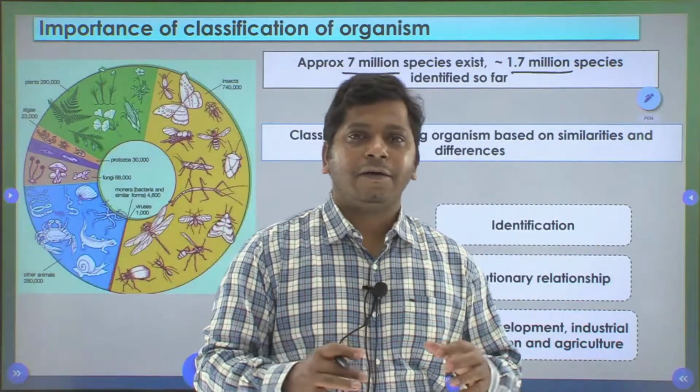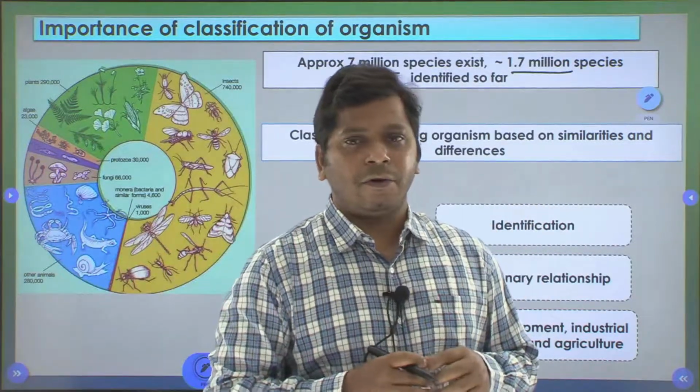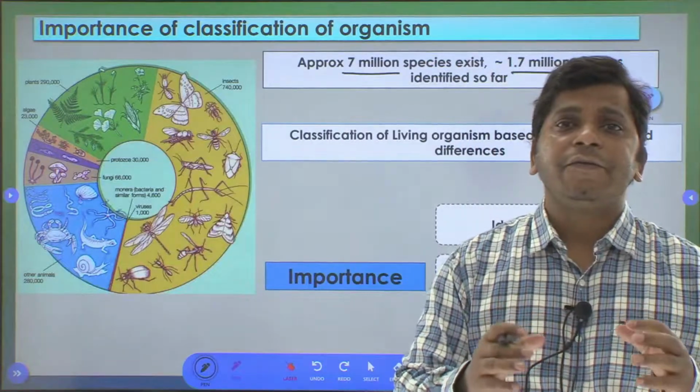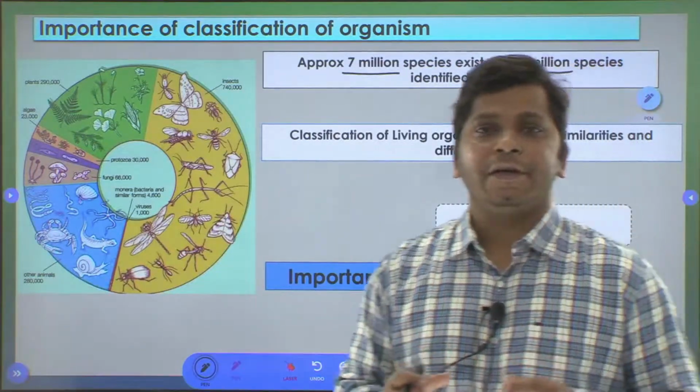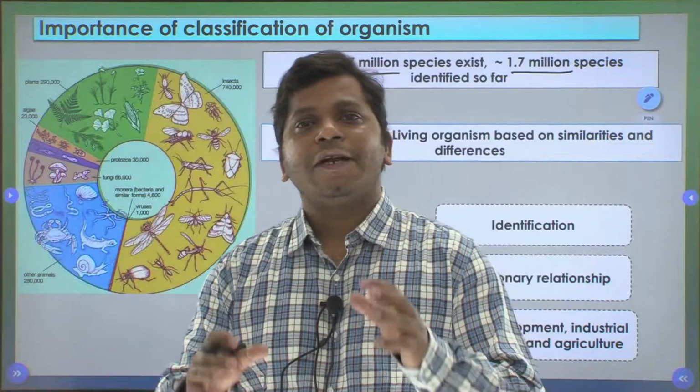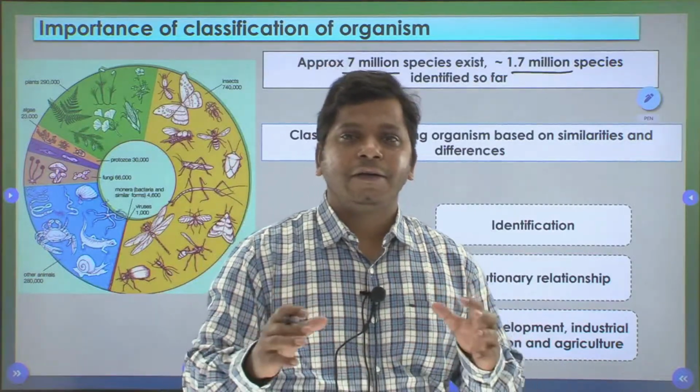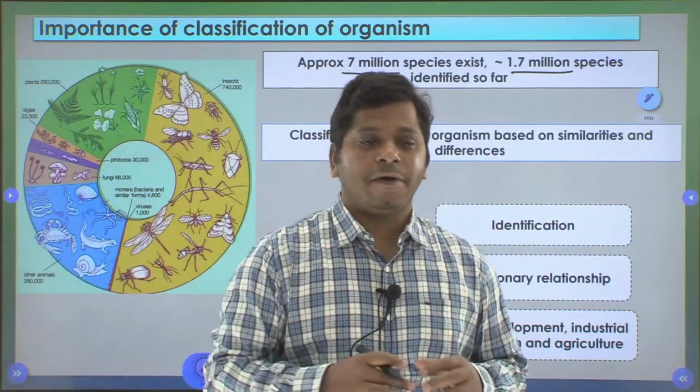So why does it become so important to classify them? If it is 7 million species altogether, it would be humanly difficult to study each organism in greater detail and understand about them.